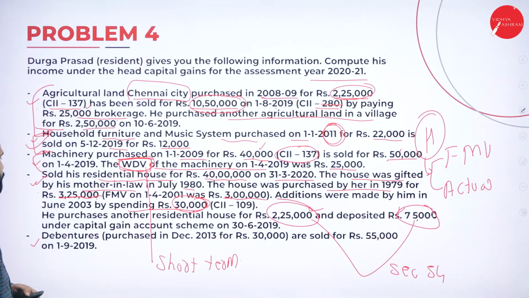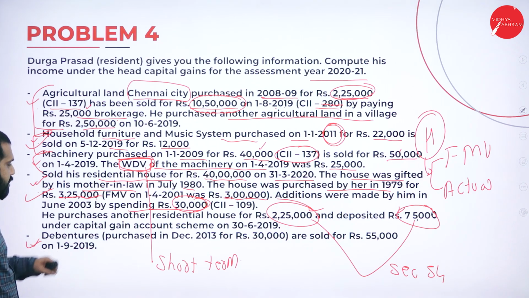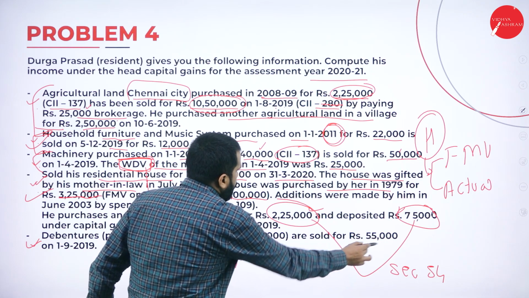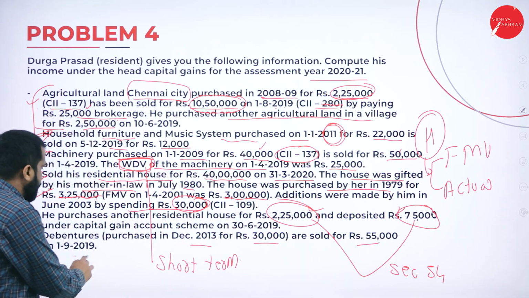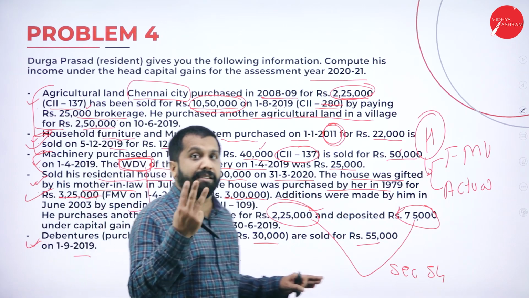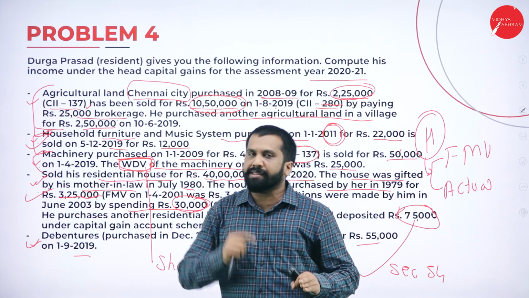Now, in the question, the last one: debenture purchased in December 30, sold for 55,000. This is easy actually. Debenture is for how many years? 3 years, 36 months. We call it long term if it is more than 36 months.